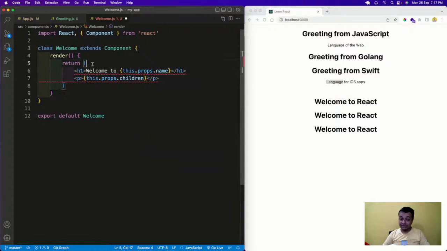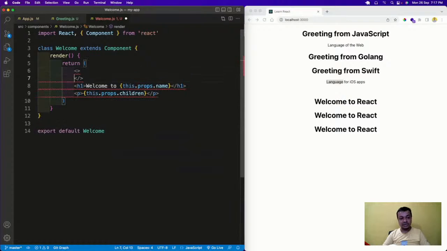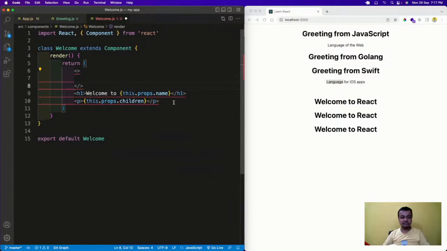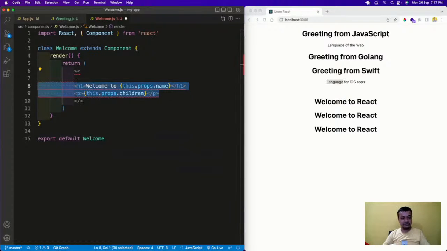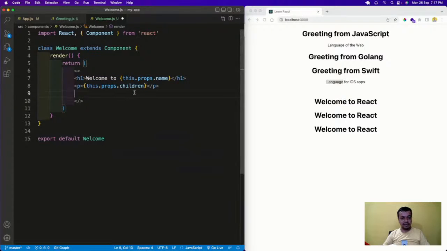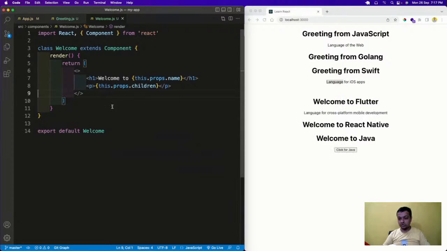Again it is giving me the same error. So the fix is a fragment. I'll have this, and the fragment will go here, and then I'll cut it, and now I can use it. See? Welcome to Flutter, welcome to React Native, welcome to Java, and click for Java is also coming. So this whole thing is coming, and this is how we do it.